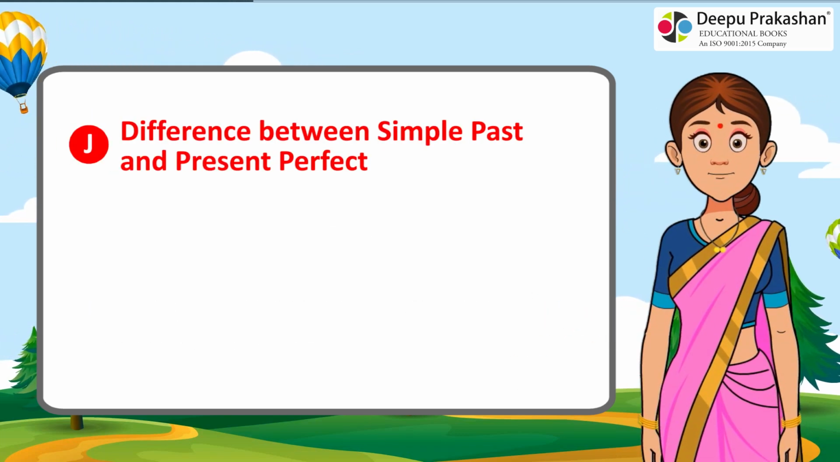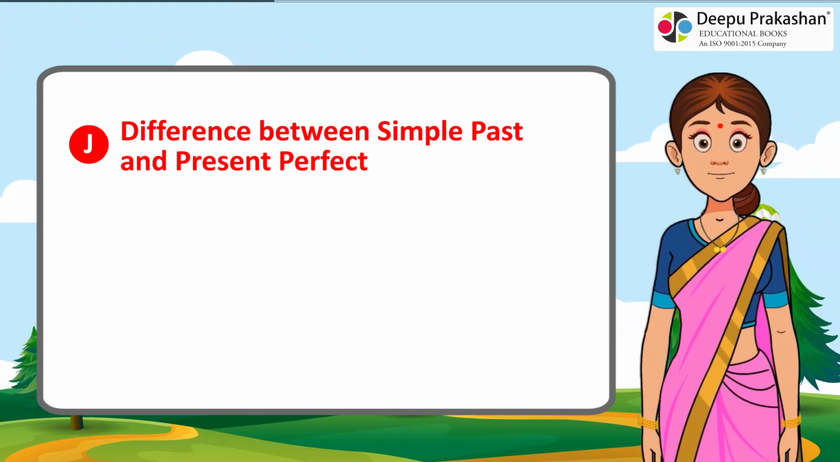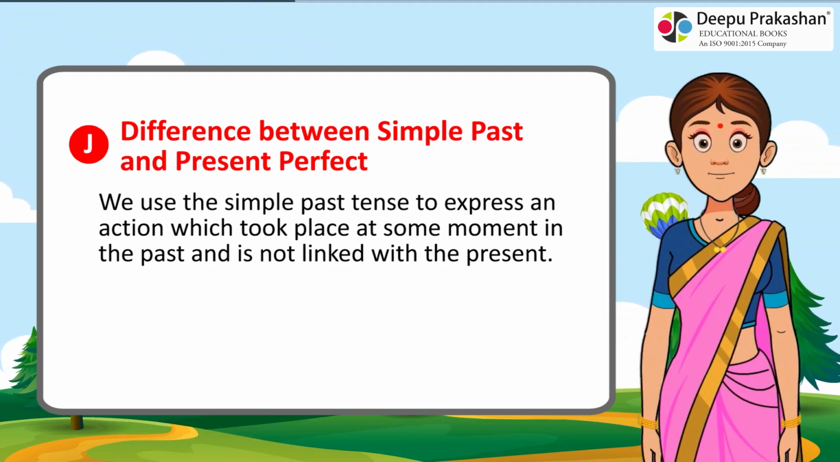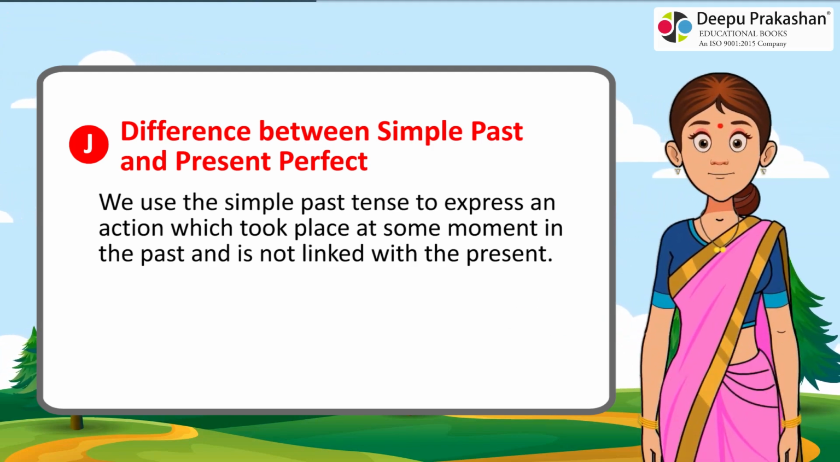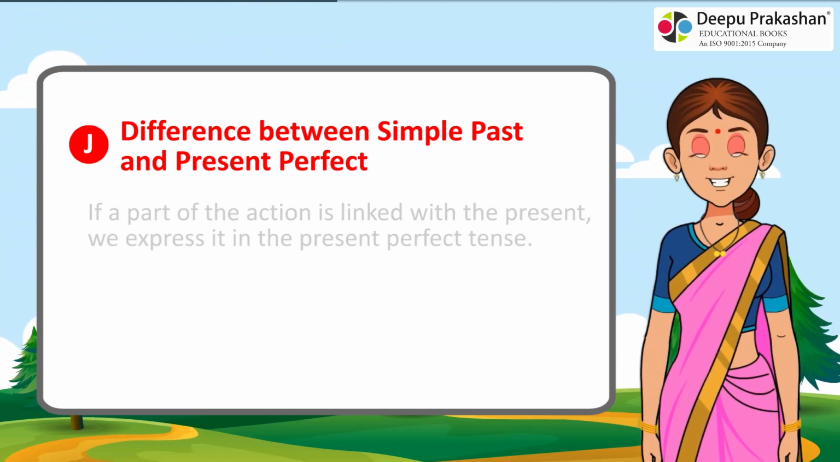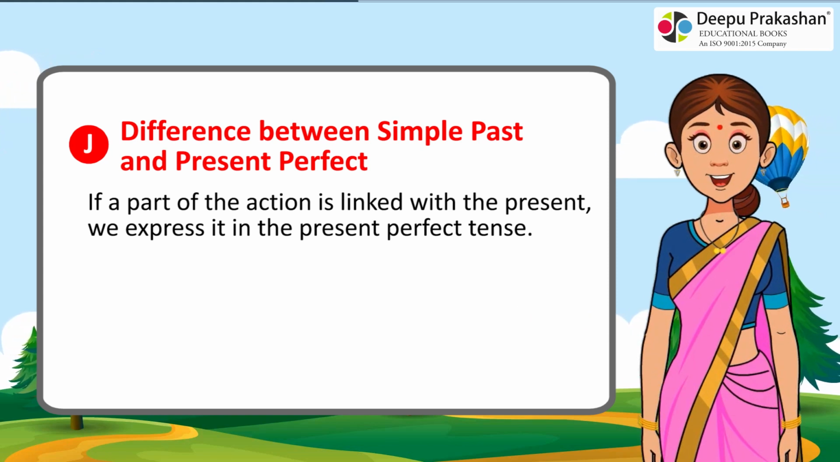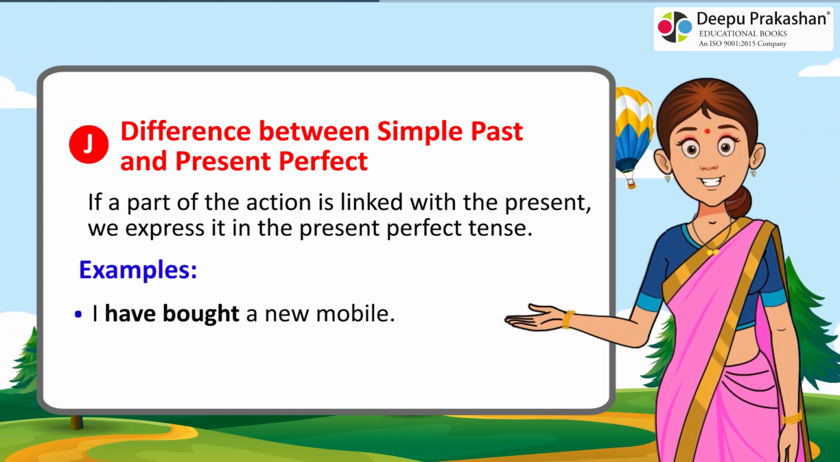J. Difference between simple past and present perfect. We use the simple past tense to express an action which took place at some moment in the past and is not linked with the present. Example: I bought a mobile last month. If a part of the action is linked with the present, we express it in the present perfect tense. Example: I have bought a new mobile.